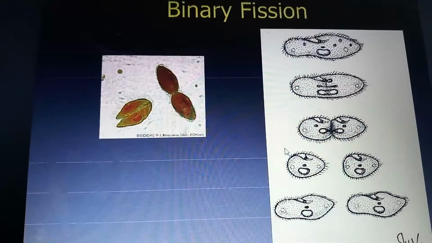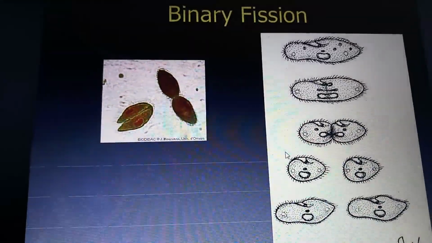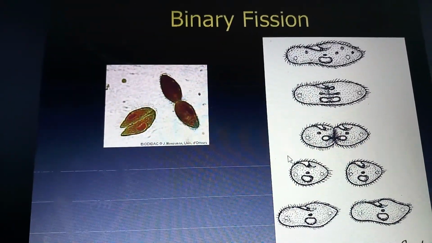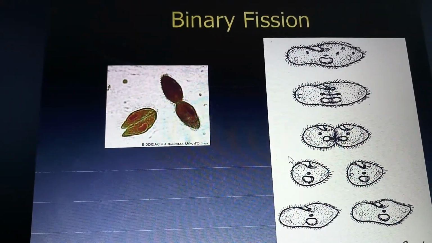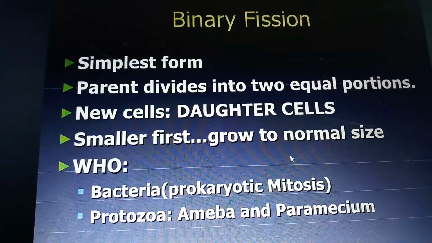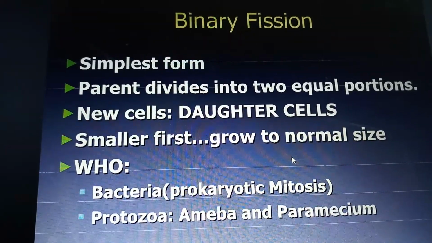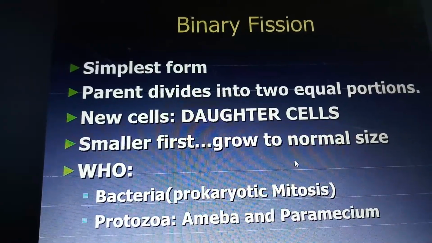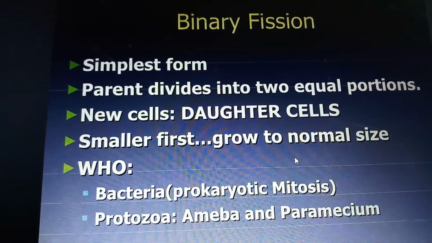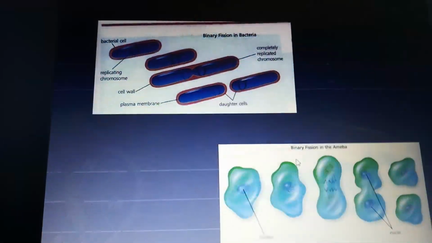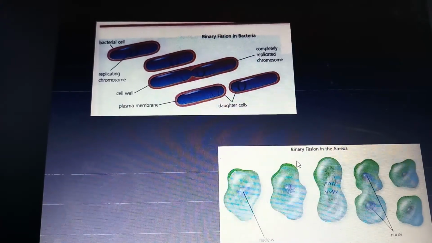Now, binary fission. Binary fission involves mitosis division. One parent will be divided into two offspring and later the two offspring will divide into four. Likewise, the division happens very rapidly. Binary fission is the simplest form, where the parent divides into two equal portions. The new cells we call daughter cells. They are smaller at first, later they grow into the normal size. Examples are bacteria, which involves prokaryotic mitosis, and protozoa, amoeba and paramecium. Here we can see the binary fission of bacteria and the binary fission in amoeba.